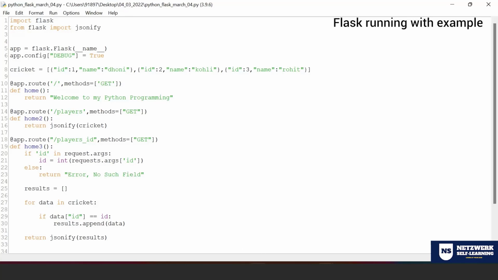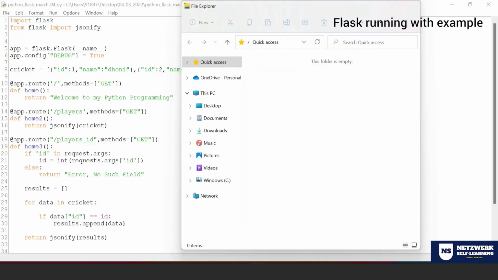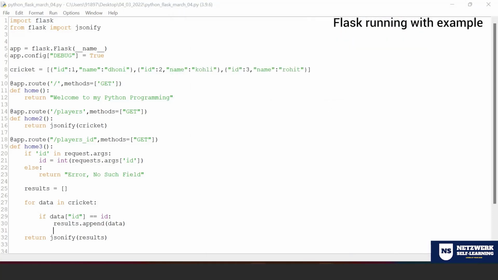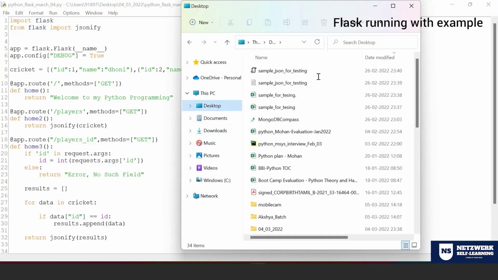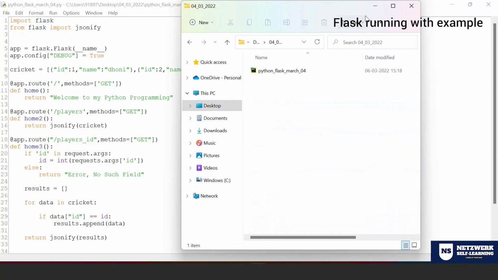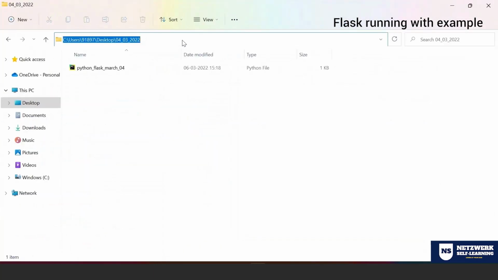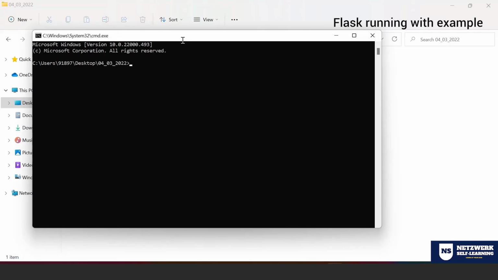Okay, so you know how to run this, right? Let me run that again. Go and type CMD, enter, python space this file.